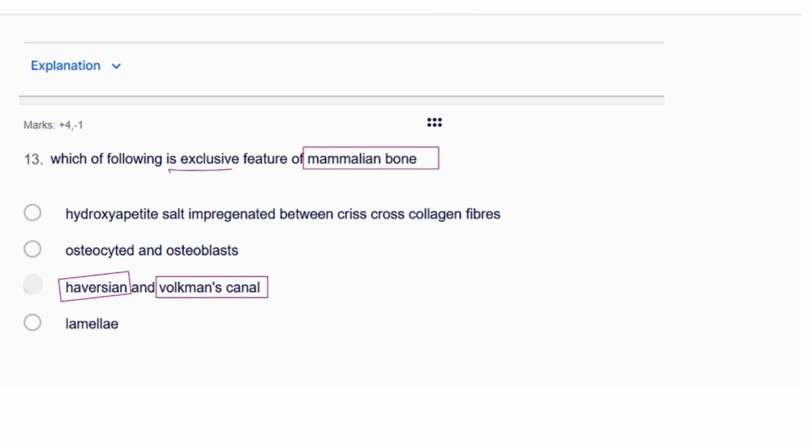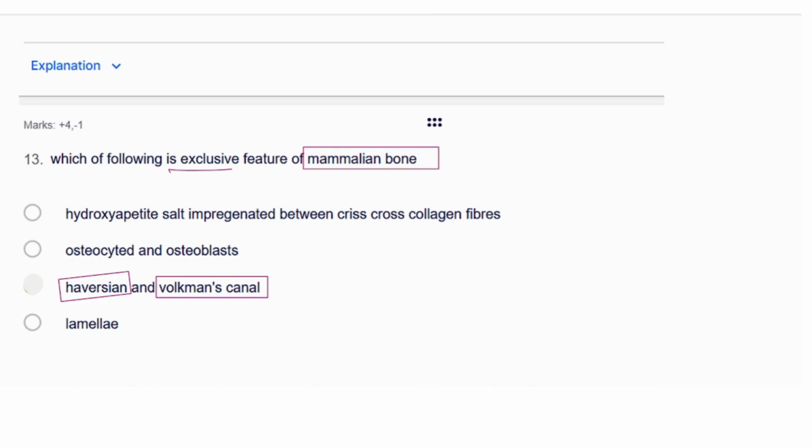I told you in the previous video. If you have studied, very good. If you have not seen it, please go and watch that video about the bone. It would be very helpful for you to select the answer of this question, because in the bone video we studied very deeply, with the help of the diagram, the mammalian bone structure, how the cells are arranged, how the lacuna and the lamella are arranged, how the matrix and all the arrangement would be there. That is very important for you.